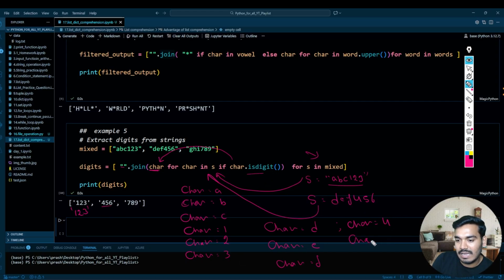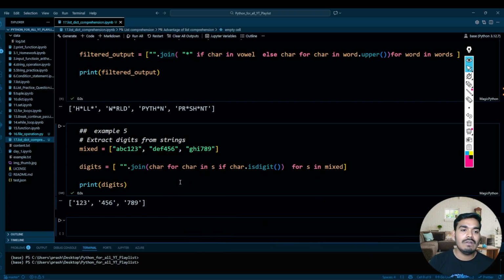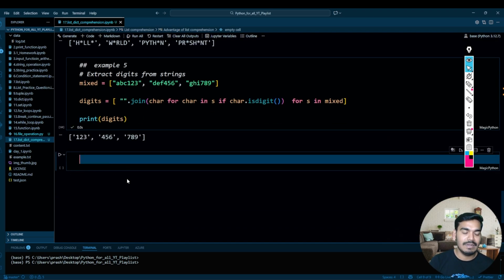Then CHAR equal to 5 and 6, and all will combine together. Perfect. This is how it will work, guys, and the same will repeat for the last one. All good.